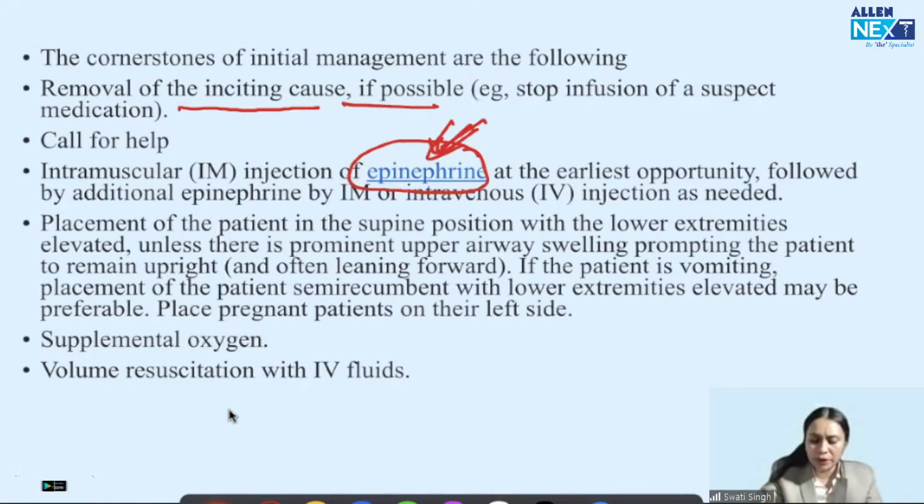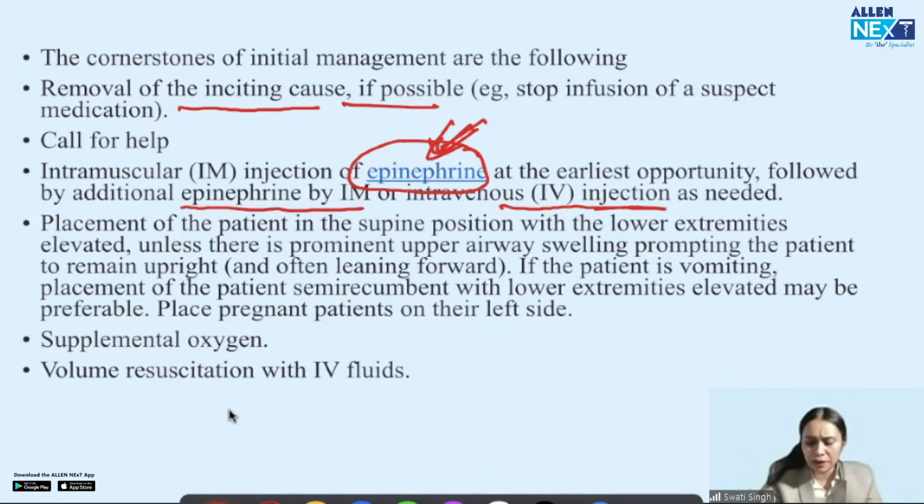We can wait for 5 minutes. If the patient is not improving, I can give additional IM epinephrine. And if the patient is not improving or is deteriorating after the first dose itself, I will turn to IV epinephrine. There is no contraindication to giving epinephrine. Every patient can be given epinephrine.